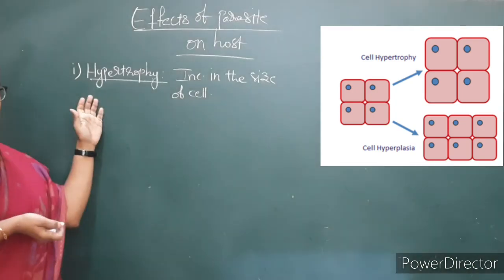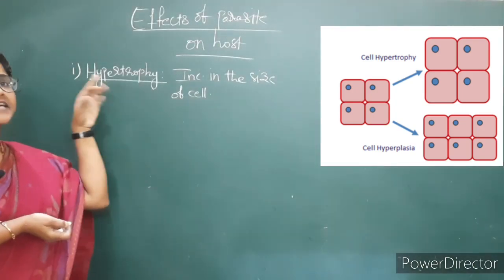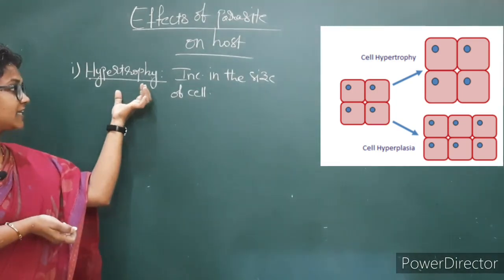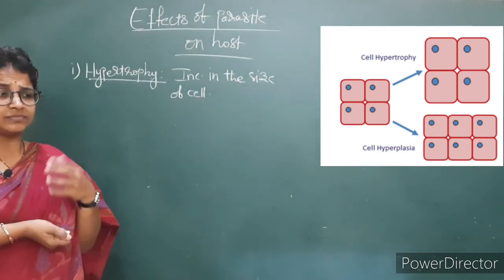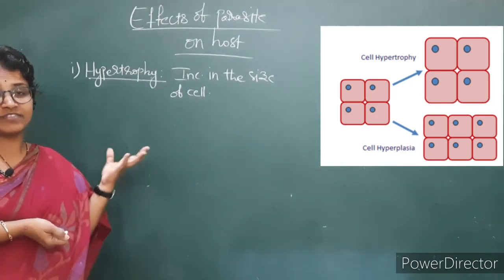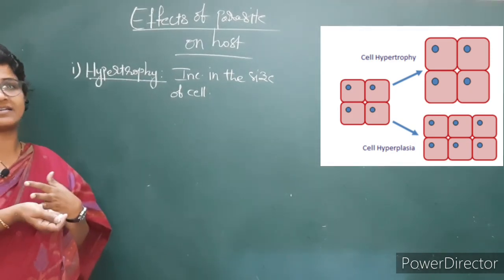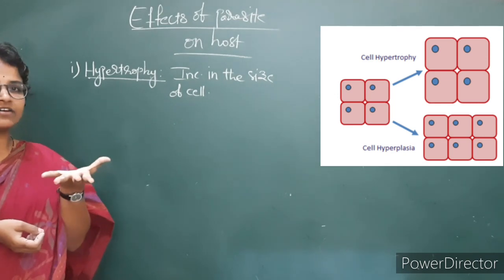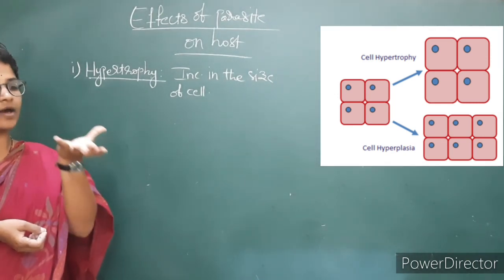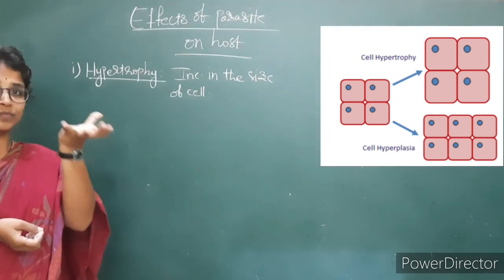Hypertrophy is caused in case of malaria. If you are suffering with malaria, normal malaria is different. In severe malaria, there is an increase in the size of the cell, that is the RBC of a human being.